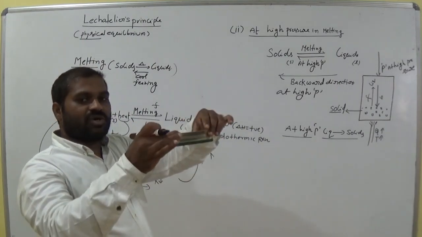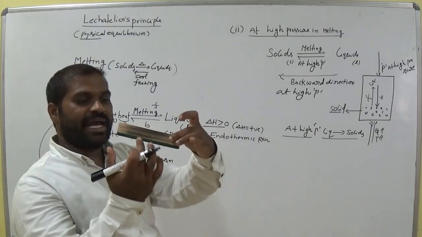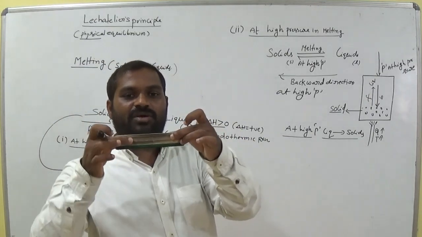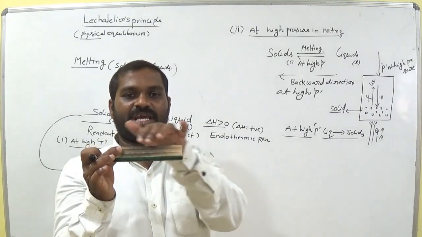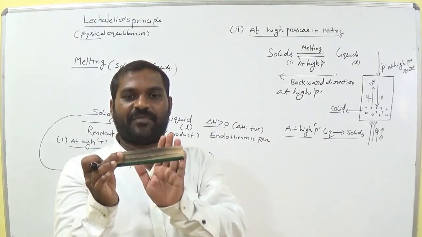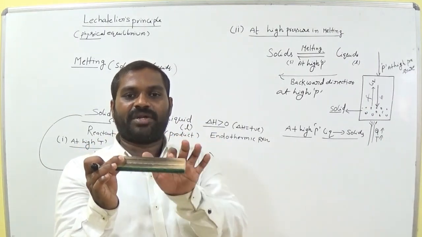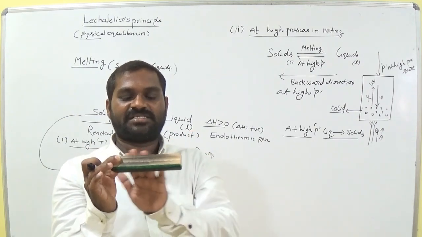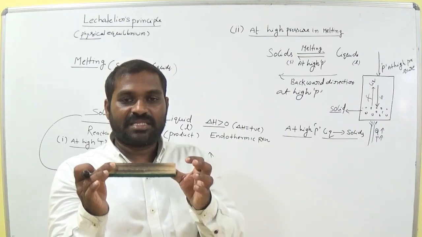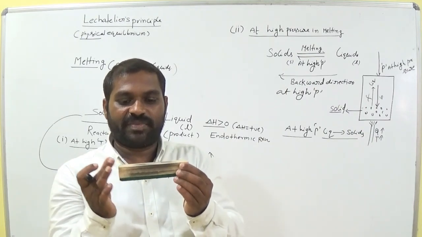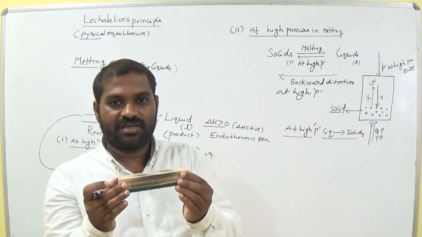So suppose this is the solid or ice. The molecule has a particular shape and different volume. Suppose it is an ice cube. It has a particular shape. Perfect order is there in the arrangement of particles, and it has a definite volume in the solid. So when liquid molecules are compressed, the molecules are very close. That means they try to become solids. Is it clear?